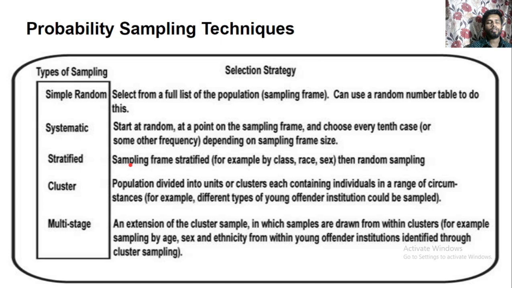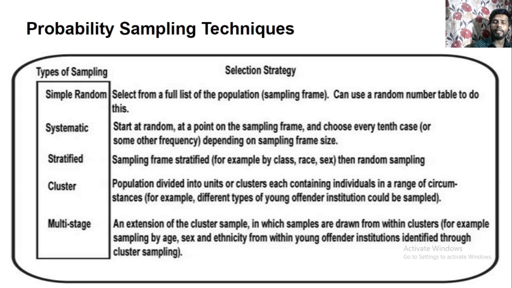For example, different types of young offender institution could be sampled. So in cluster sampling, first you have to divide the population into units or clusters, and from each unit or cluster you have a range of circumstances. For example, as we already discussed, the different types of young offender institution could be sampled.